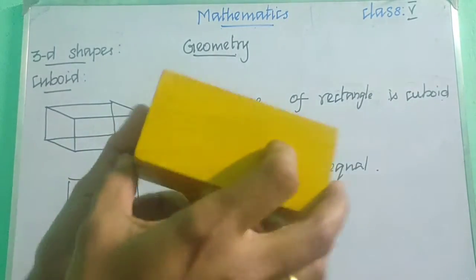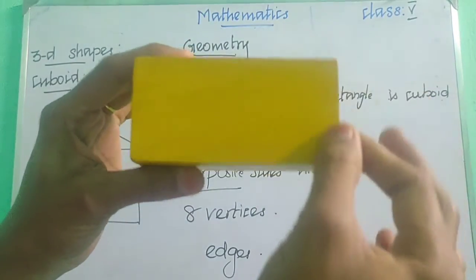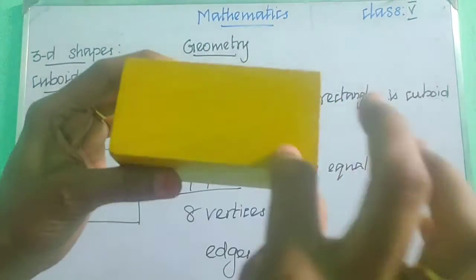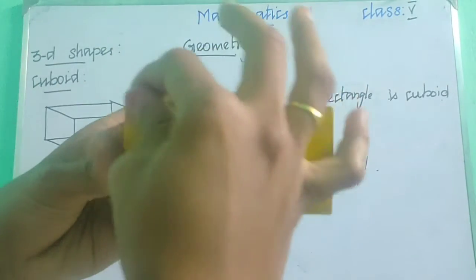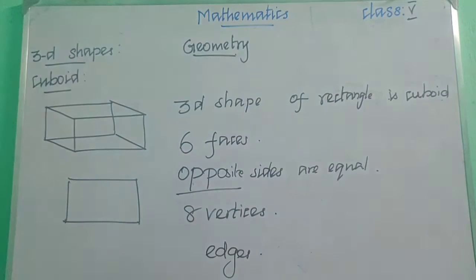And then this side, 5, 6, 7, 8. And this side, 9, 10, 11, 12. So how many edges does a cuboid have? 12 edges.